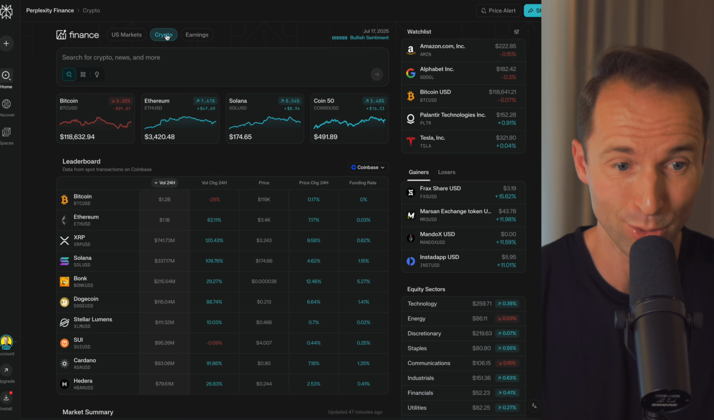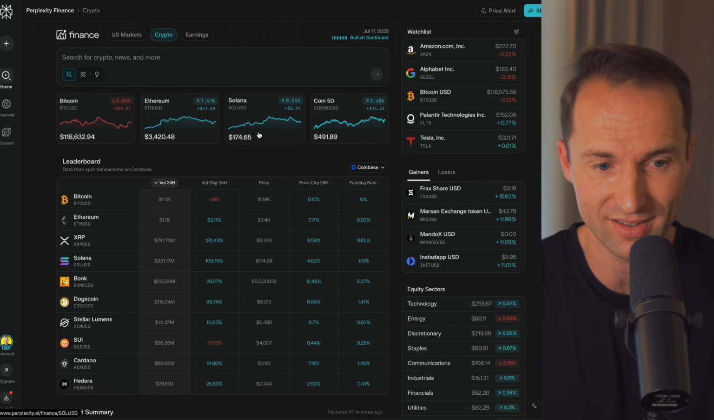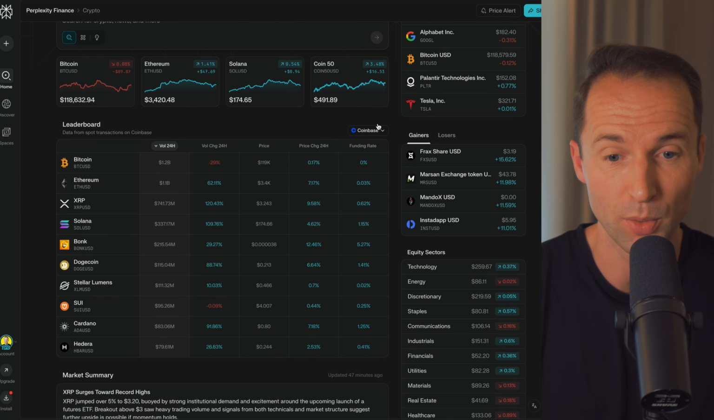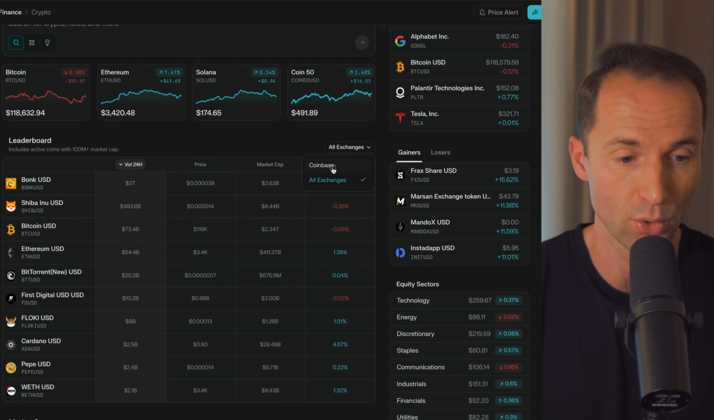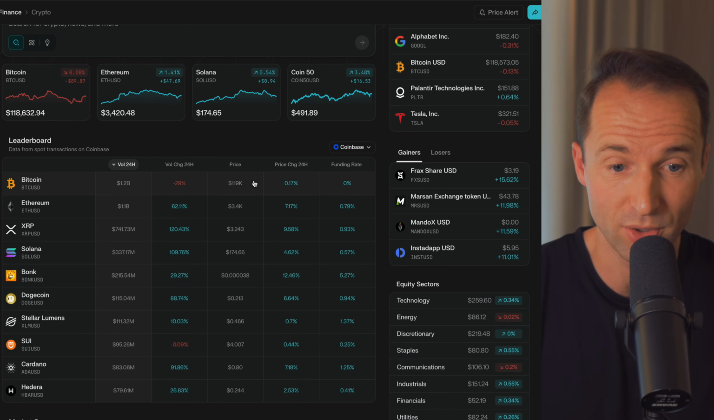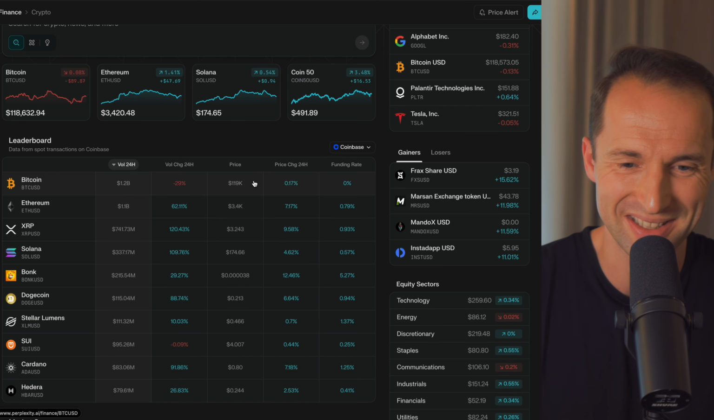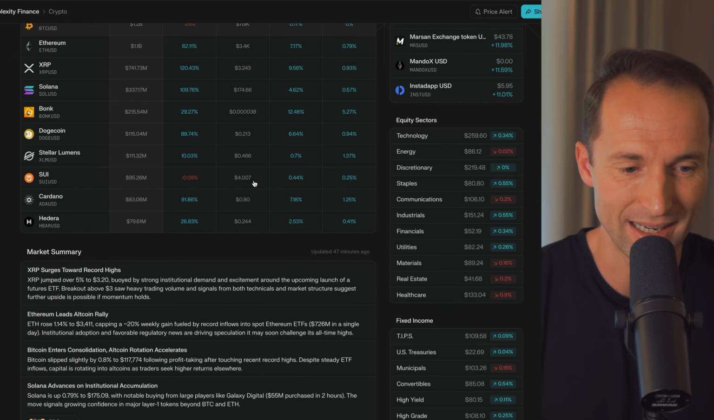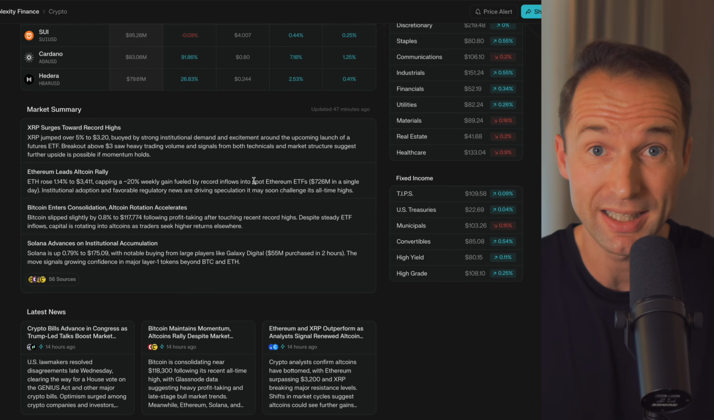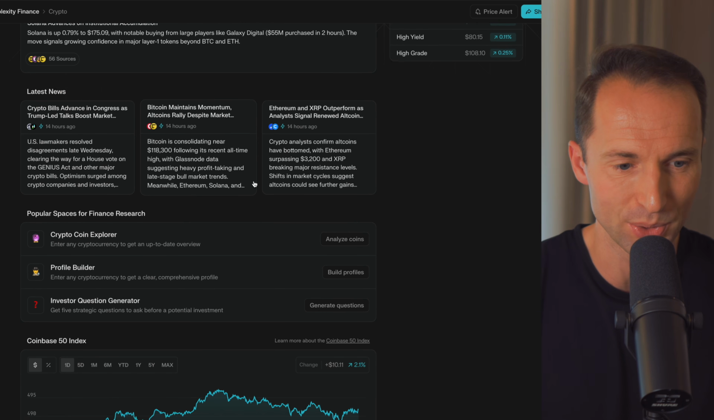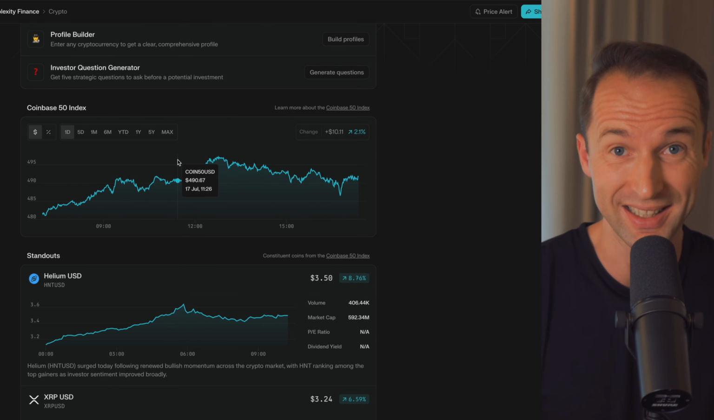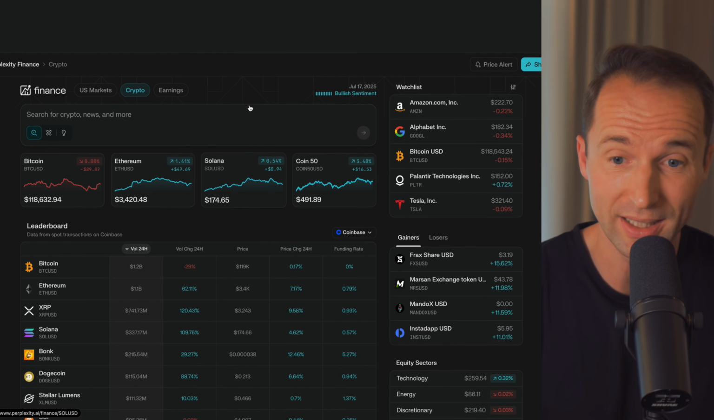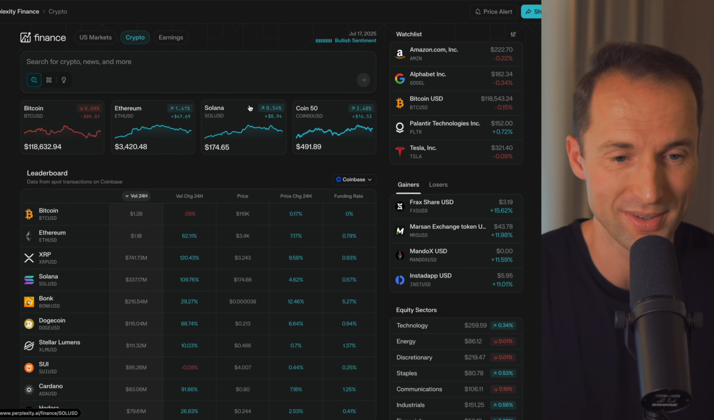So they have a separate tab for crypto, and I really like that, right? You see, once again, the biggest indices or coins in this case. You see the leaderboard, which they take from Coinbase, but you could also flip that to all exchanges. But let's leave it on Coinbase. So I can see here the price for Bitcoin, which is going up nicely, which is good to see as a Bitcoin investor. And yeah, again, market sentiment specifically for cryptocurrencies, the latest news, again some popular spaces, and then the Coinbase 50 index standouts here as well. So really nice market snapshot of what's happening.